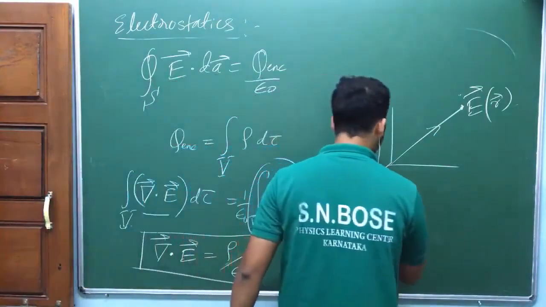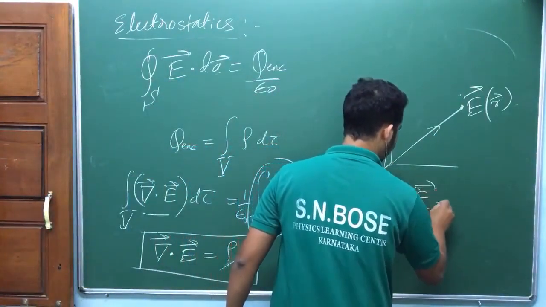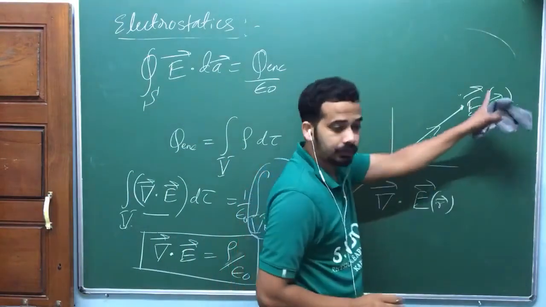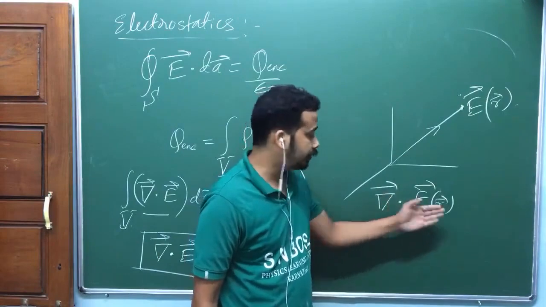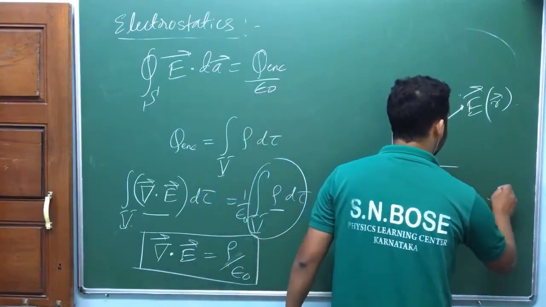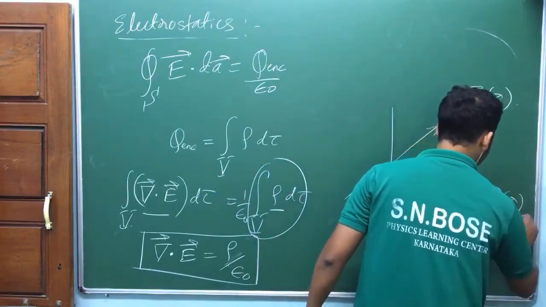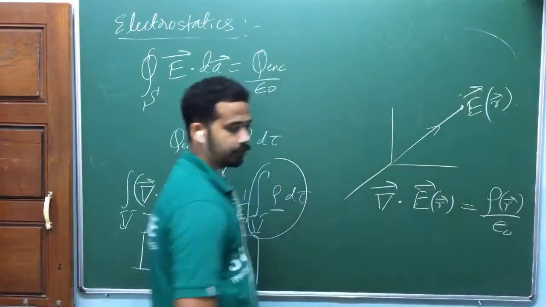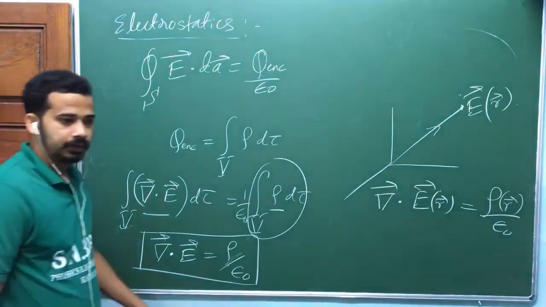If I take the divergence of that one, look at here, this derivative is with respect to x, y, z. I told, am I right? If you write del vector, there is a derivative with respect to x, y, z, am I right? So that is equal to, look at here, the charge density at that point divided by epsilon naught. Actually, this is the correct one. Are you getting my point?